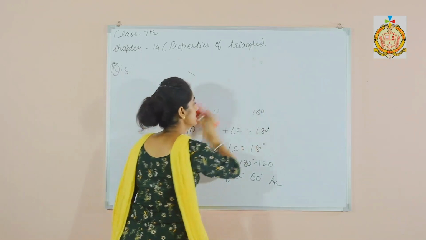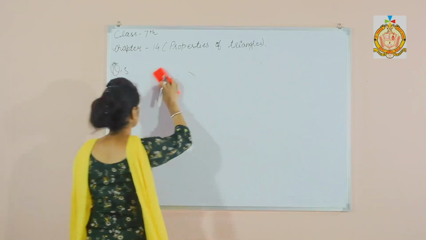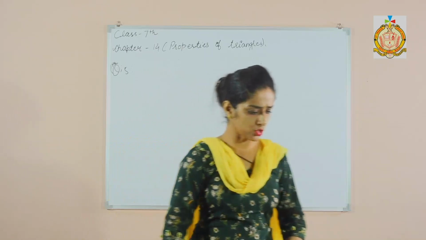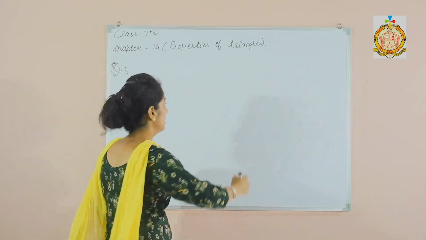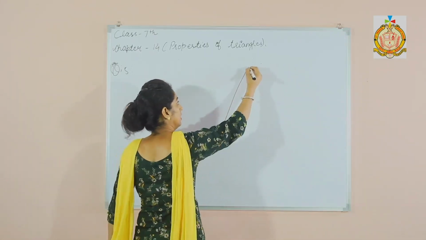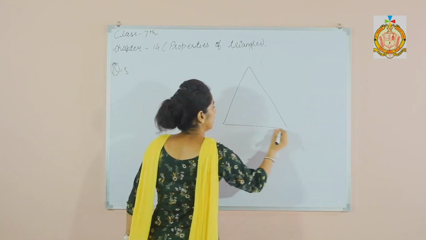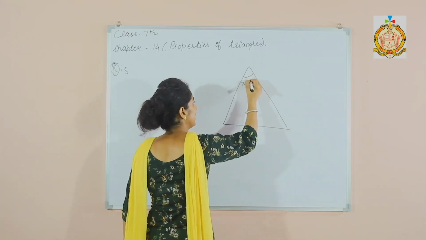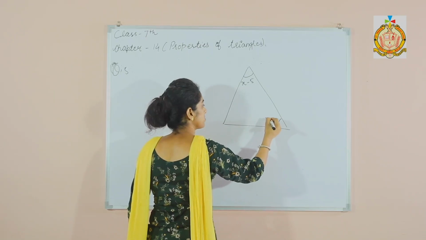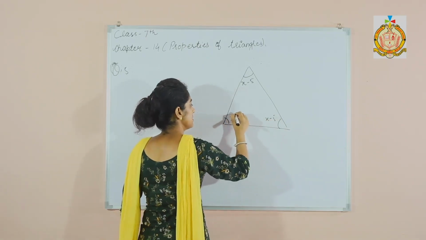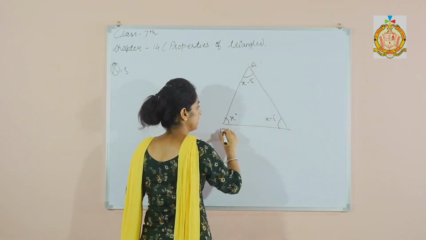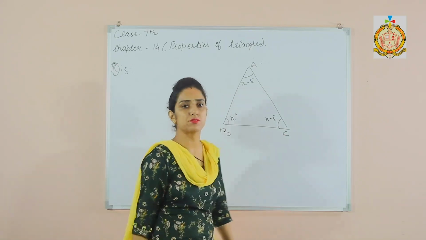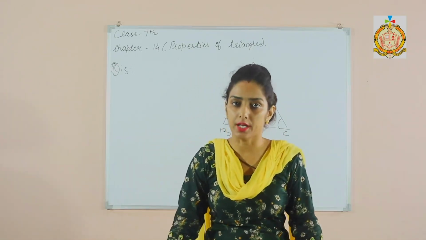Now come to question number 6. This is x minus 5, this is also x minus 5, and this is x. We have to find the value of x.